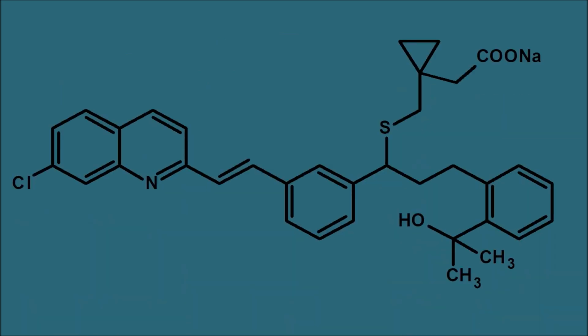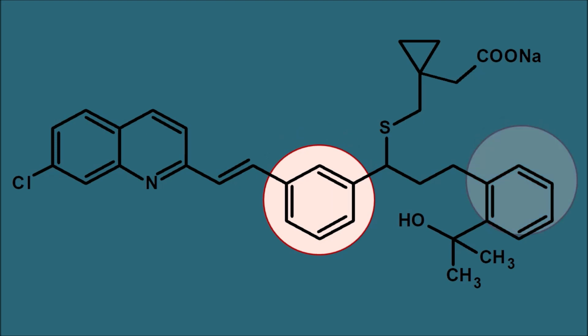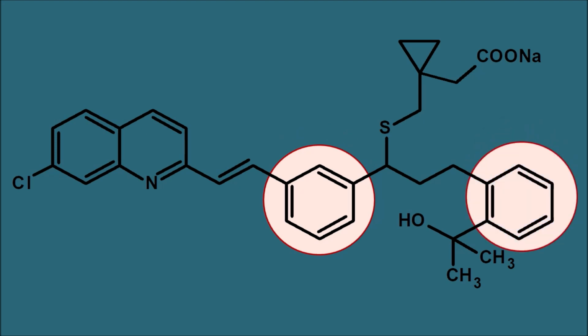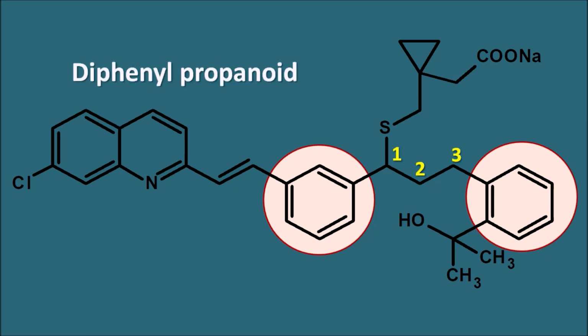First of all, let us see the structure of Montelukast. Even though we can observe a large structure, here we can observe a simple structural feature in Montelukast. You can observe one phenyl group here and another phenyl group here. These two phenyl groups are attached by a carbon bridge. So this is 1, 2, 3. So a 3-carbon bridge is there in between the two phenyl groups. That's why Montelukast chemically belongs to the category of diphenyl propanoids.